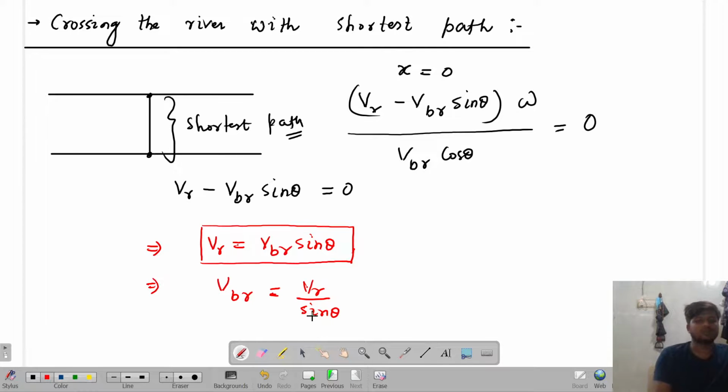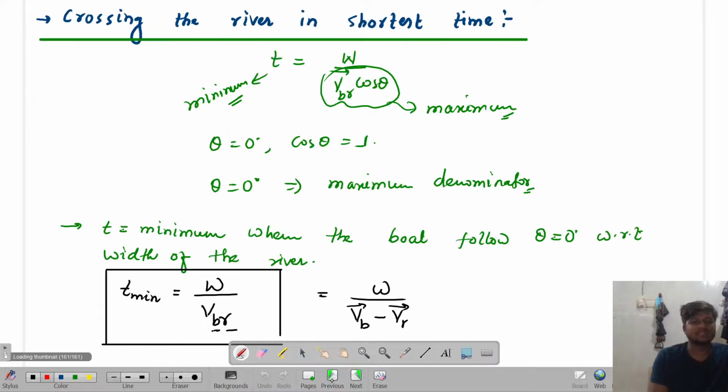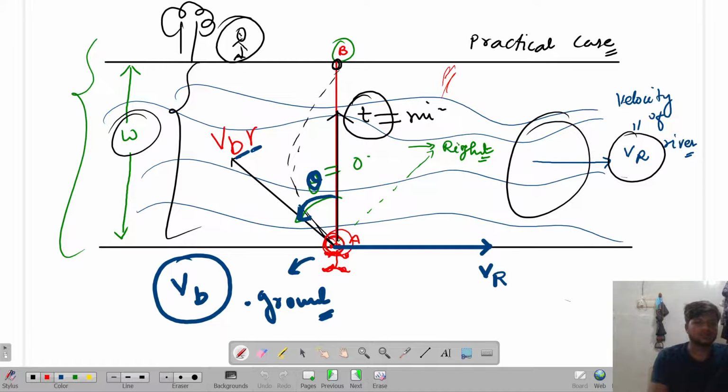Got it or not? Now you try to see, if this theta is 90 degree, the velocity of river required will be how much? It will be maximum. Got it or not? So if this theta is 90 degree, that means what? The person is totally moving towards this path. It is never going to follow this path. So velocity of boat is going to be maximum.